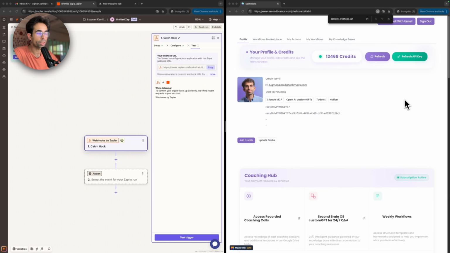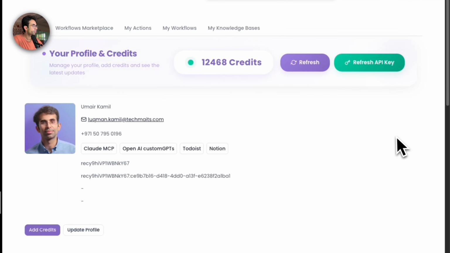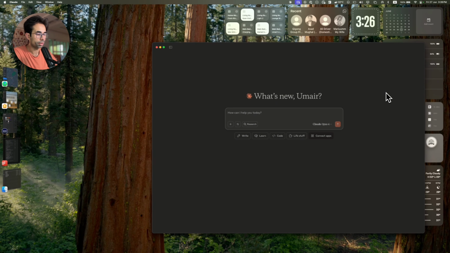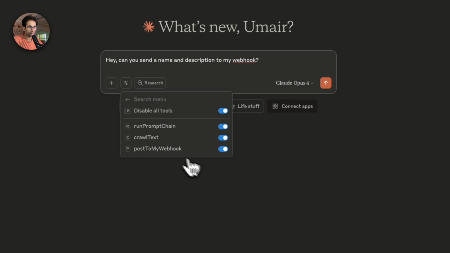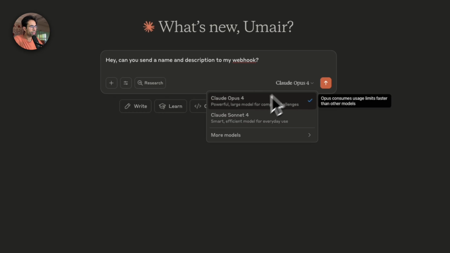Now from here, you want to head to Claude, and then start a new chat and say, hey, can you send a name and description to my webhook? Do make sure that before you press enter, this tool is indeed enabled. It probably is because we did it earlier, but just to be on the safe side. And you can select whatever model. All of them work because it's straightforward.